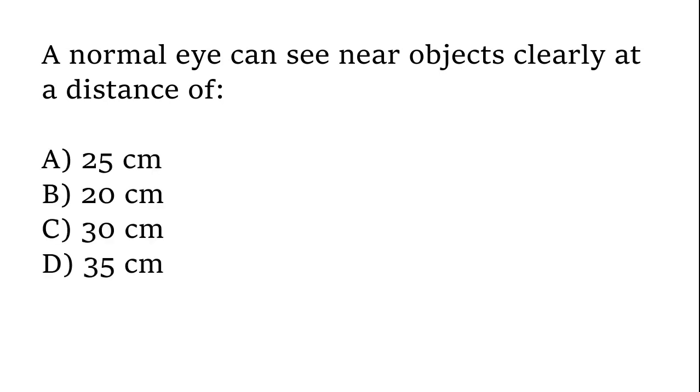A normal eye can see near objects clearly at a distance of 25 cm, 20 cm, 30 cm, 35 cm. The correct answer is option A, 25 cm.